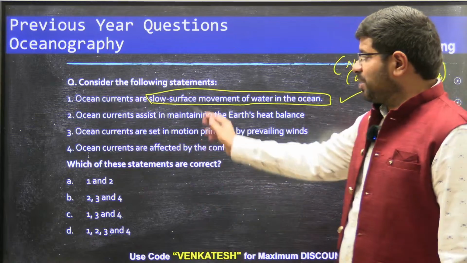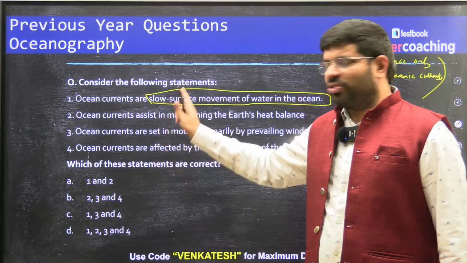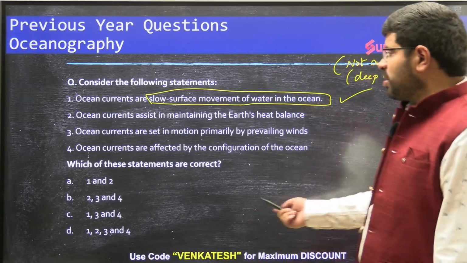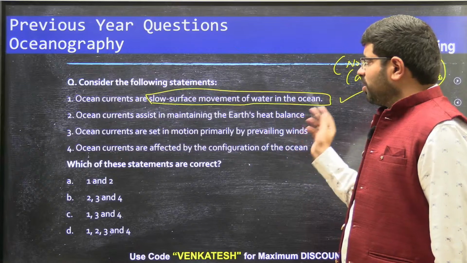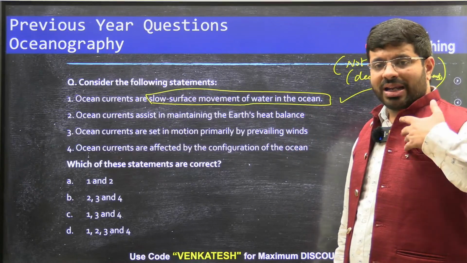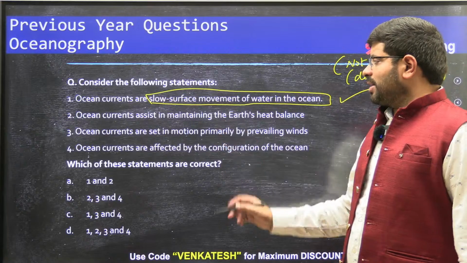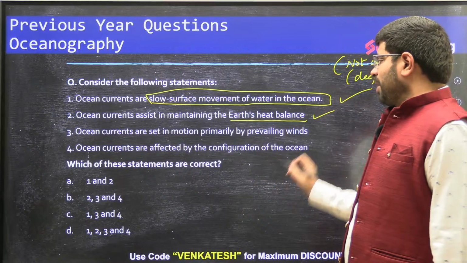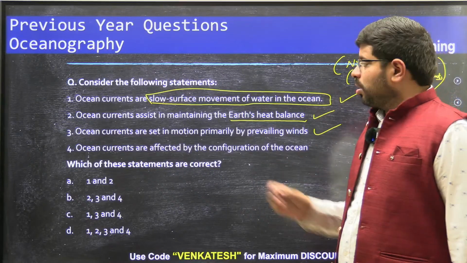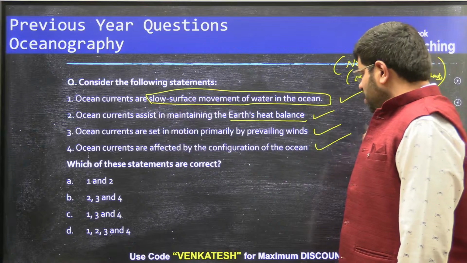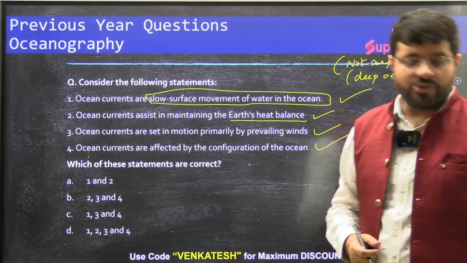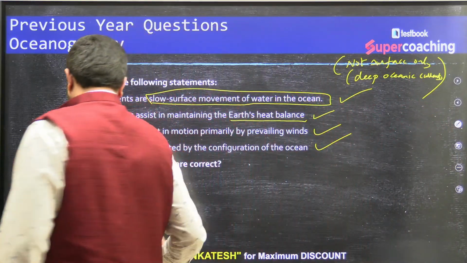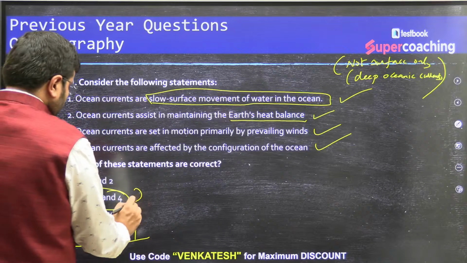Will you agree with this statement now? The whole confusion about this question lies in statement 1. For me, statement 1 is right because ocean currents are slow surface movement of the water in the ocean. Yes, slow. They are not very quick. Ocean currents assist in maintaining the Earth's heat balance. Yes. Ocean currents are set in motion primarily by prevailing winds. Yes. Ocean currents are affected by the configuration of the ocean. Yes, they are. So in that way, what would be the answer? For me, the answer is 1, 2, 3, 4. Some of the statements will say that 2.